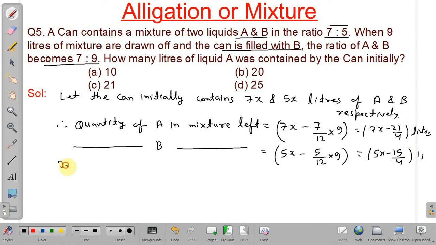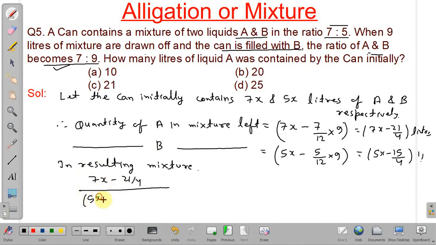Now in resulting mixture, see, in resulting mixture ratio of A and B is 7 is to 9. So quantity of A was 7x minus 21 by 4, divided by quantity of B was 5x minus 15 by 4.